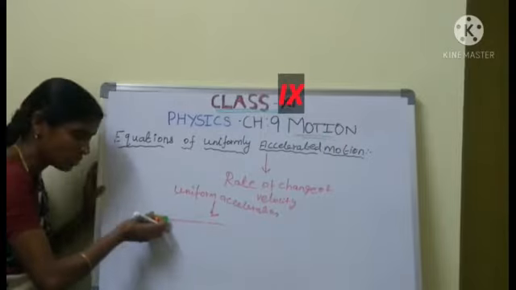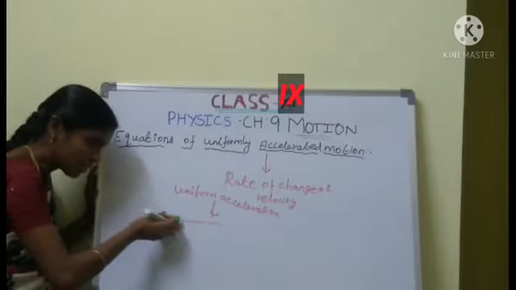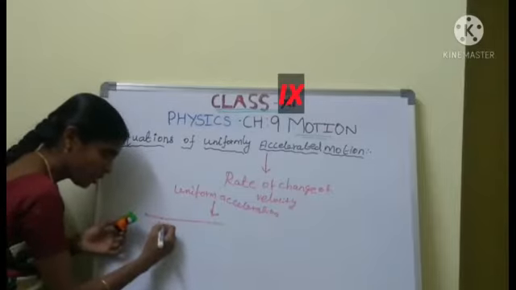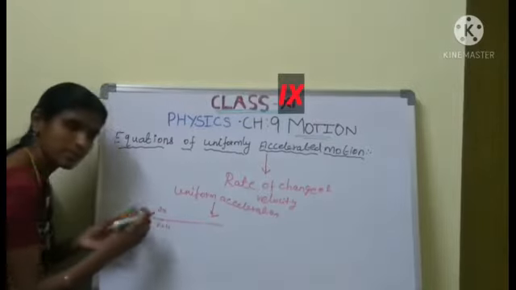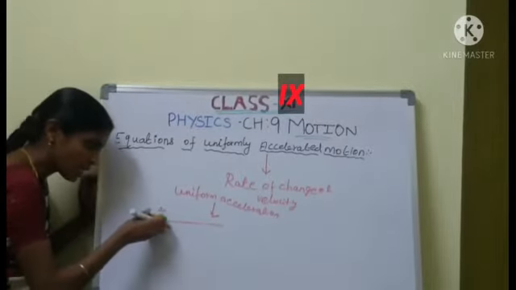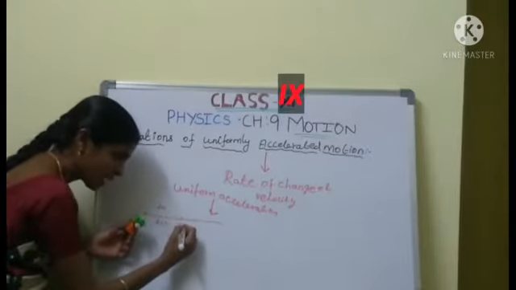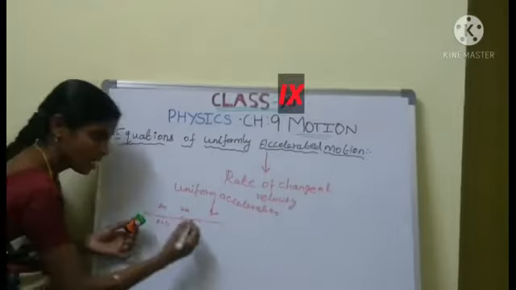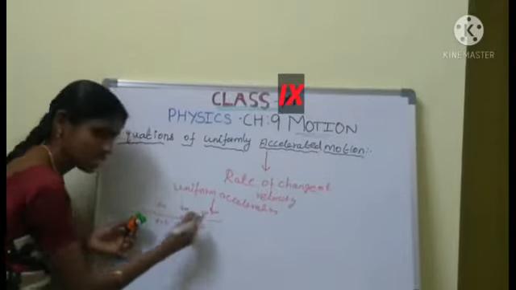At t equal to 1 second, the car moves 2 meters. Next, at t equal to 2 seconds, the car moves 4 meters. Then at the third second, the car moves 6 meters.